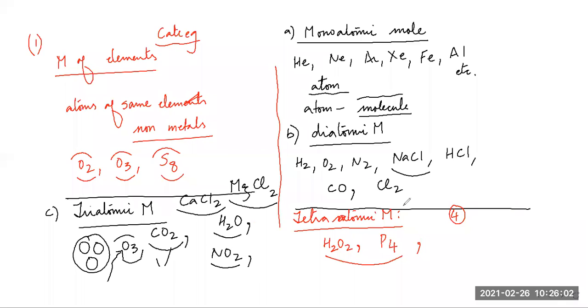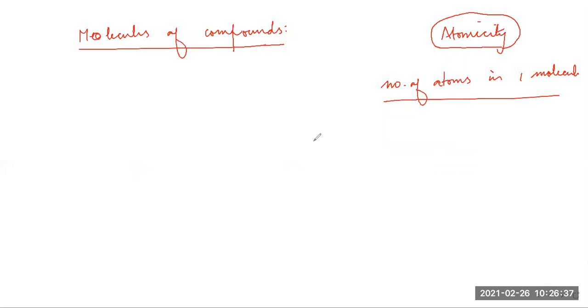Okay, students. Can anyone tell me what is the atomicity of NaCl? May I ask Falgun? What is the atomicity of NaCl? Can you tell? 2. Correct. 2. That means number of atoms. So what is the atomicity of H2O, Pranav? 3. What is the atomicity of the S8 molecule? 8. Beautiful. That's great. So happy. Now, students, we go for molecules of compounds.